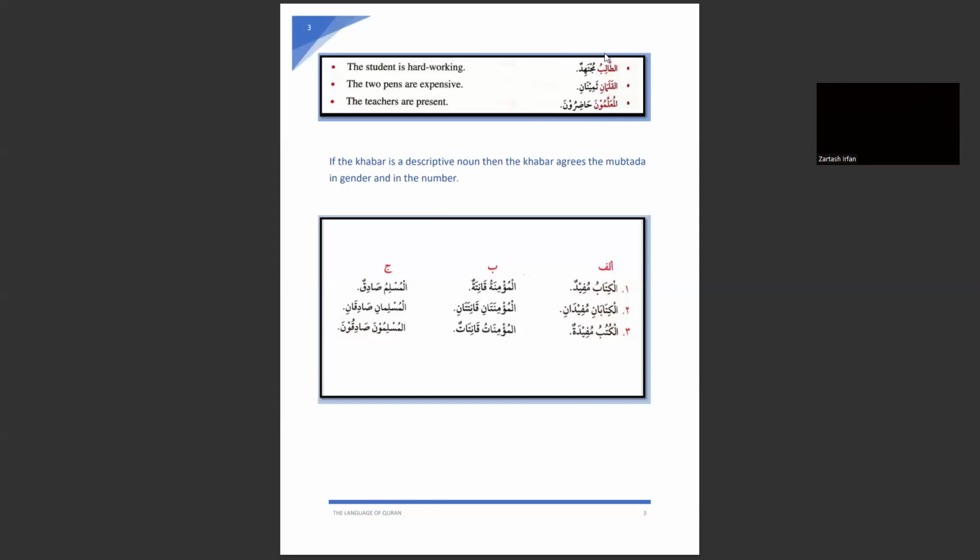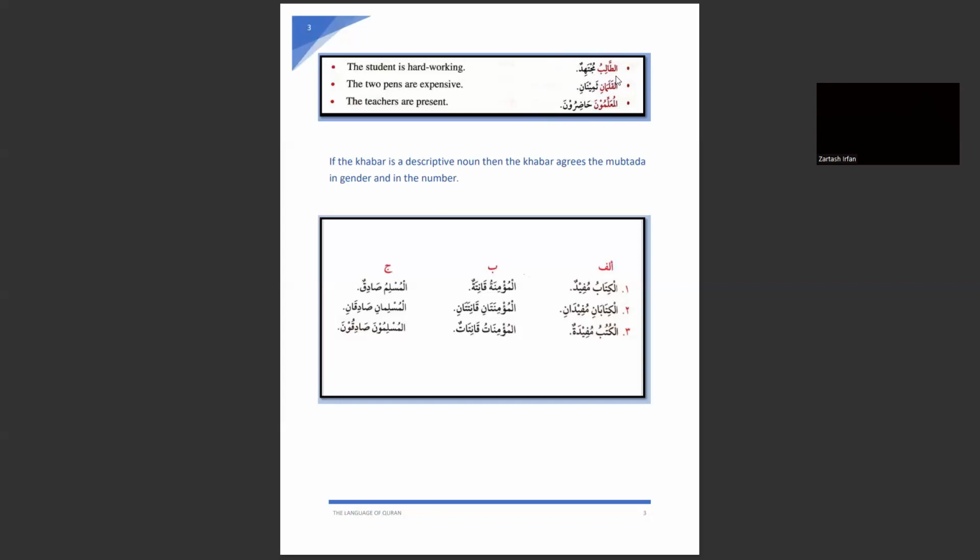In Jumla Ismiya, there are two parts, the mubtada and the khabar. So here, the first part is the mubtada in all these three words in red. You can see in the red color, they are all a mubtada.